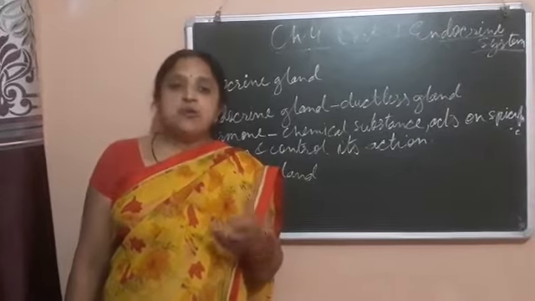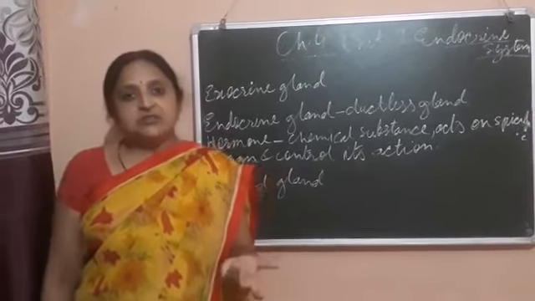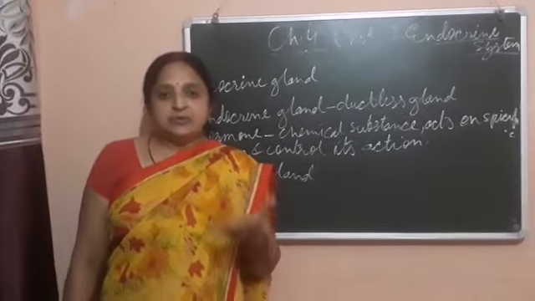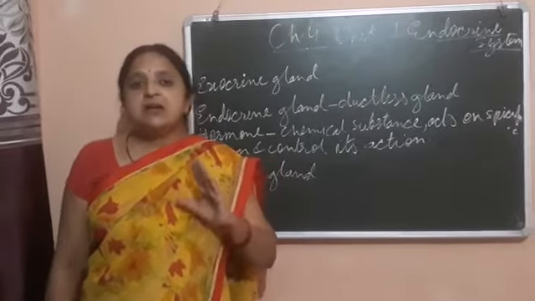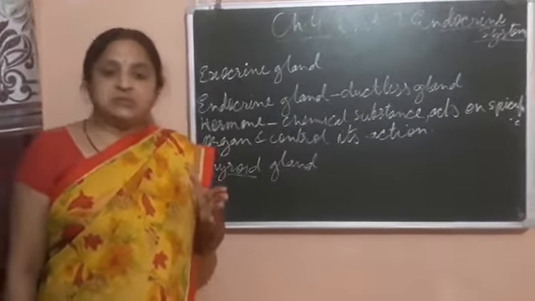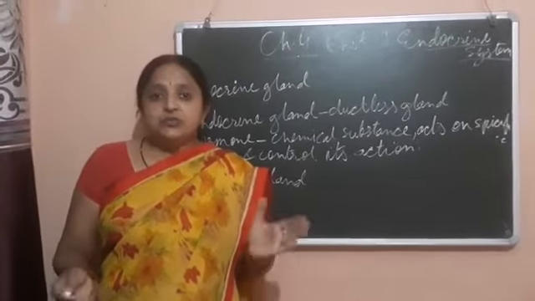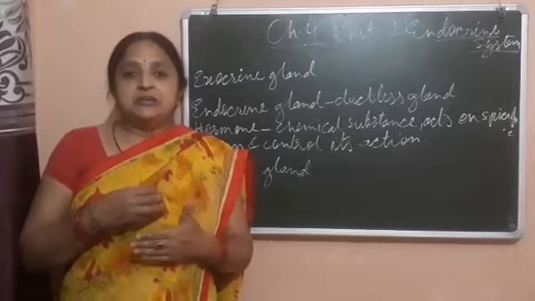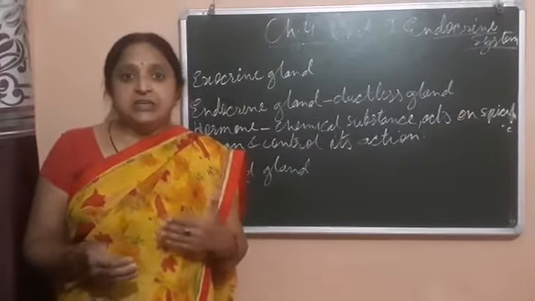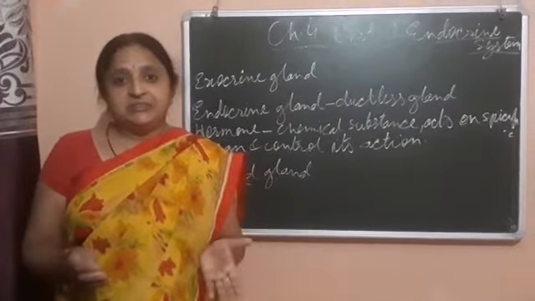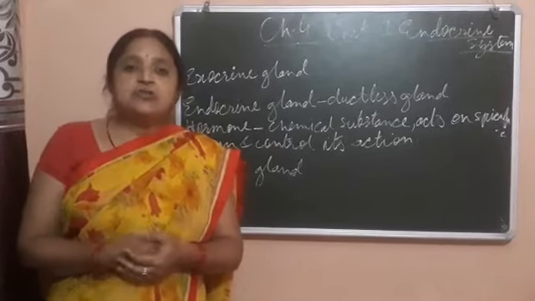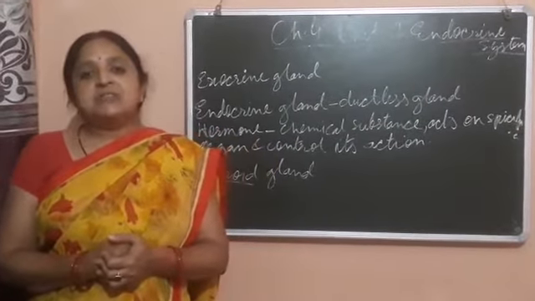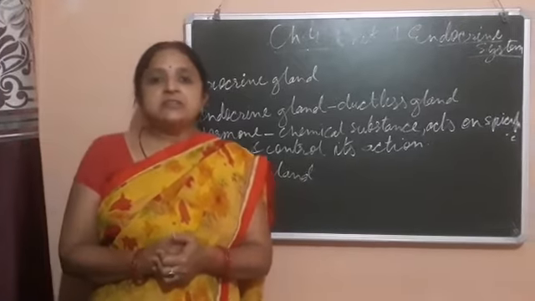They form organ systems, such as the digestive system, respiratory system, and all these systems, as I told you, are done by different organs. So it is very necessary that these organs work together and coordinate with each other. And this coordination is brought by two systems: the nervous system and the endocrine system.